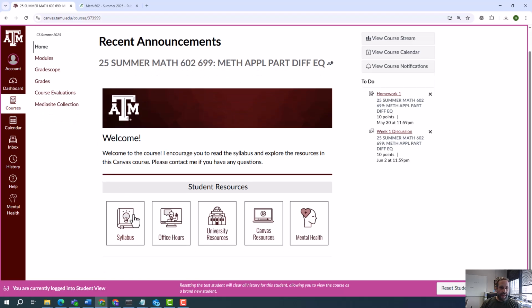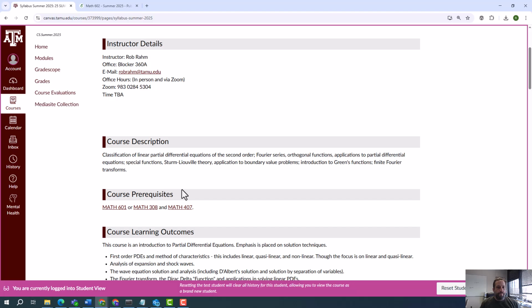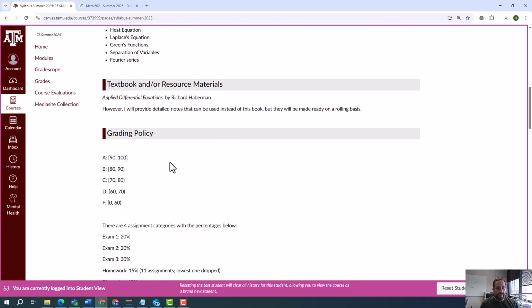In addition to that, let me just go over the syllabus. A lot of this stuff is pretty standard. I haven't figured out an office hour time yet. I will have that set this week. I'll let you read over the course description and stuff like that. I just want to point out some of the things in the syllabus.